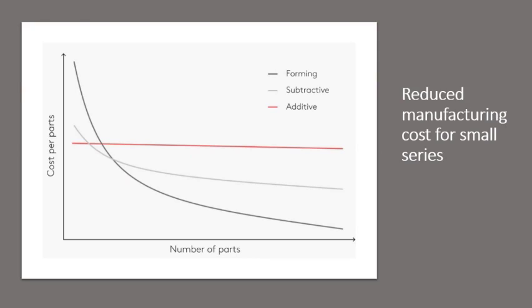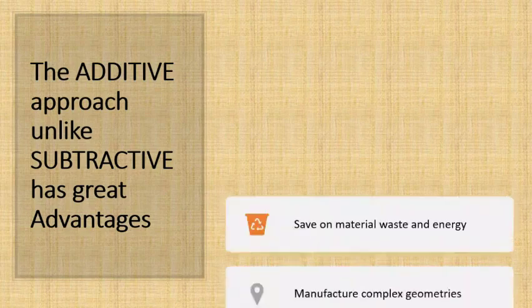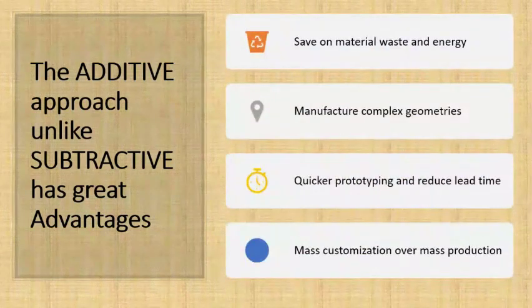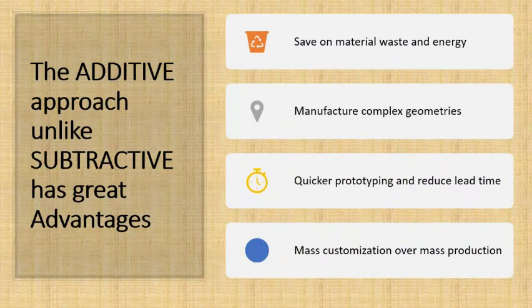So why is additive manufacturing so important, and what are the different advantages compared with conventional manufacturing? It saves material, that is wastage, and energy, and can manufacture complex geometries. As I said before, generative design. Have you seen generative design complex models? It is very hard and difficult to go for them with conventional manufacturing. But with 3D printing, you can go for complex geometries. You only have to create the generative design, then feed it to the 3D printing machine, and it will print. So quicker prototyping and reduced lead time. You make the exact prototype of the component you want. And mass customization over mass production: you will get the exact component you want, even with mass production.